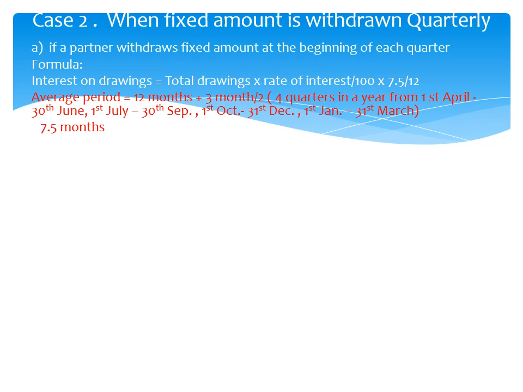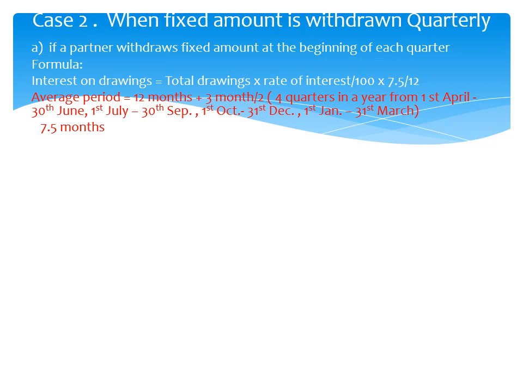So first of all, we should know how many quarters are in a year. In a year, there are 4 quarters, starting from 1st April. So the first quarter is from 1st April to 30th June. Second from 1st July to 30th September. Third quarter from 1st October to 31st December. And the 4th quarter from 1st January to 31st March.